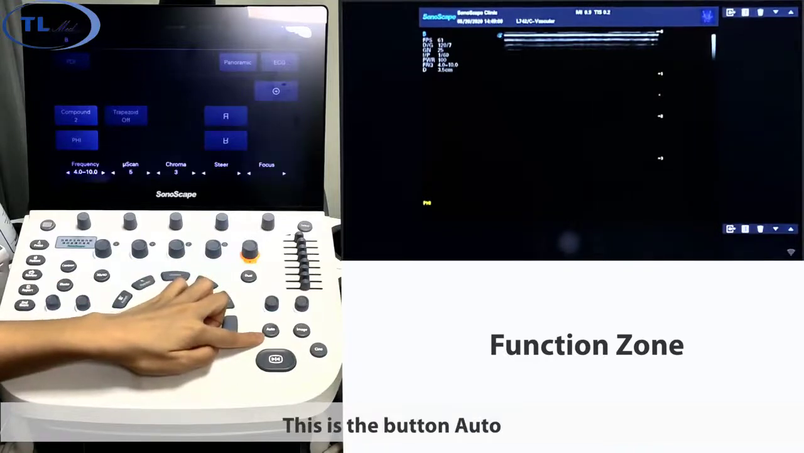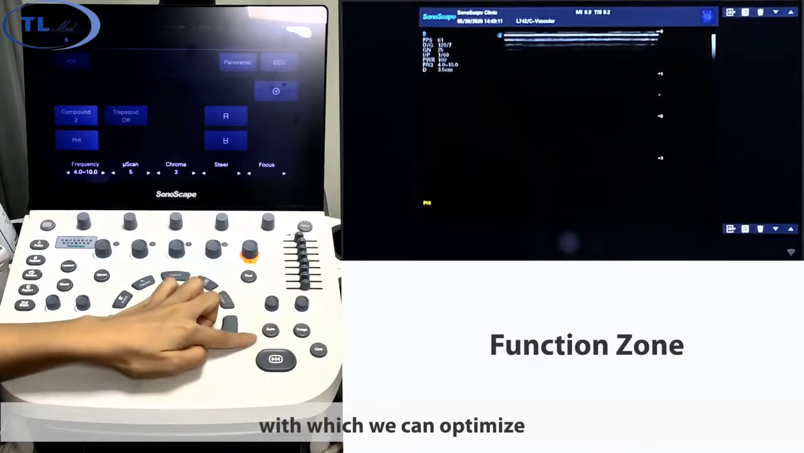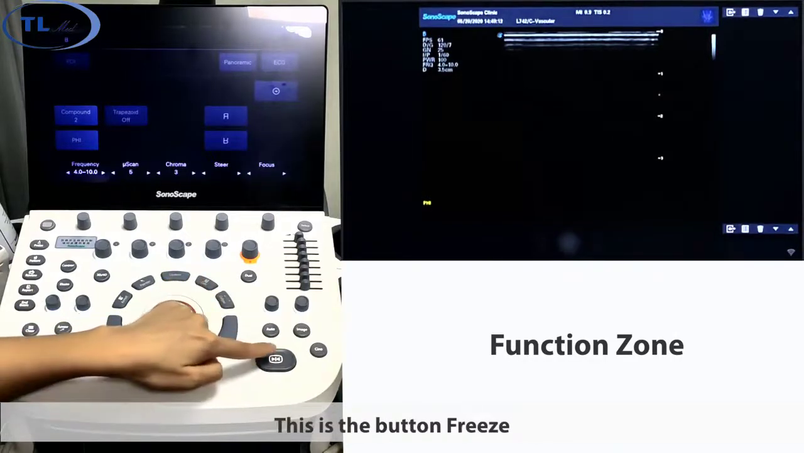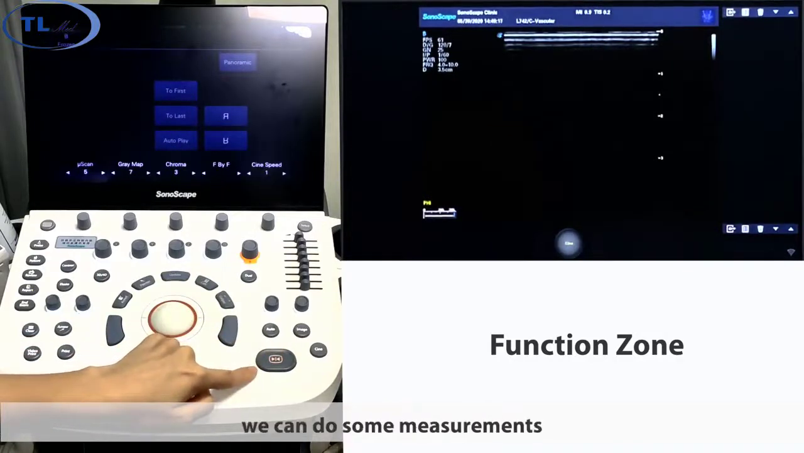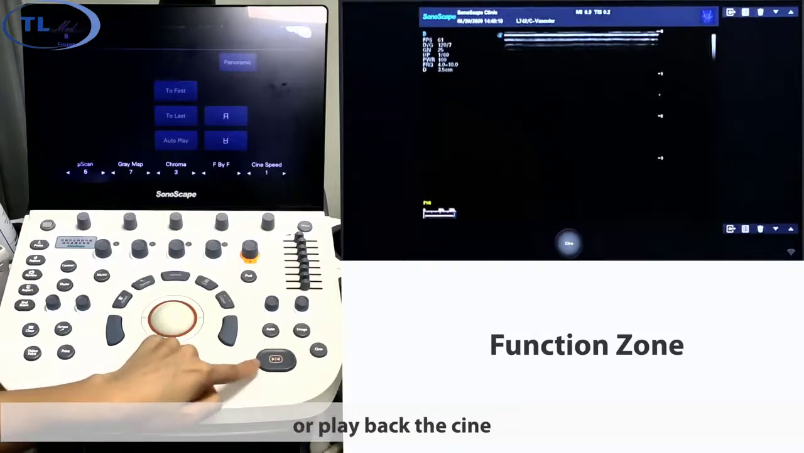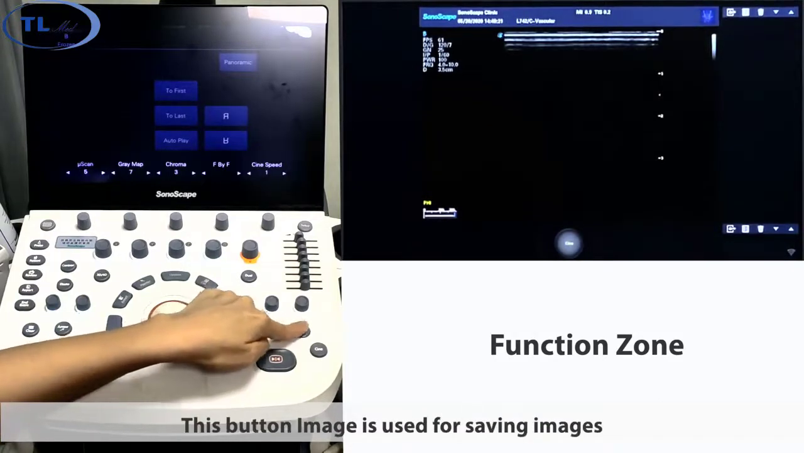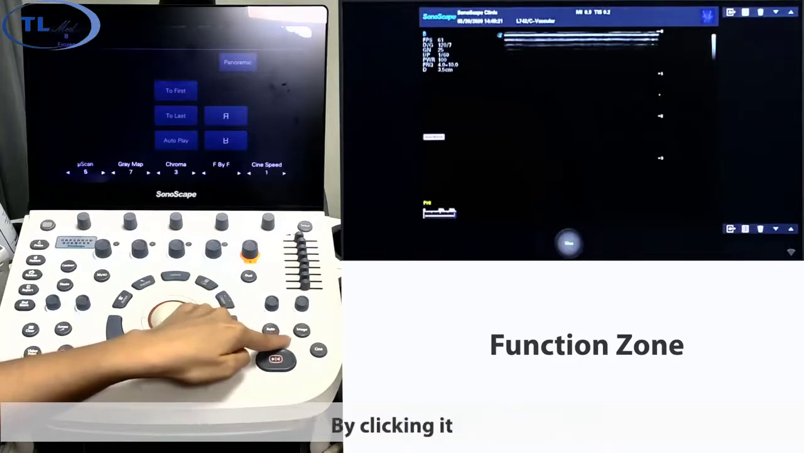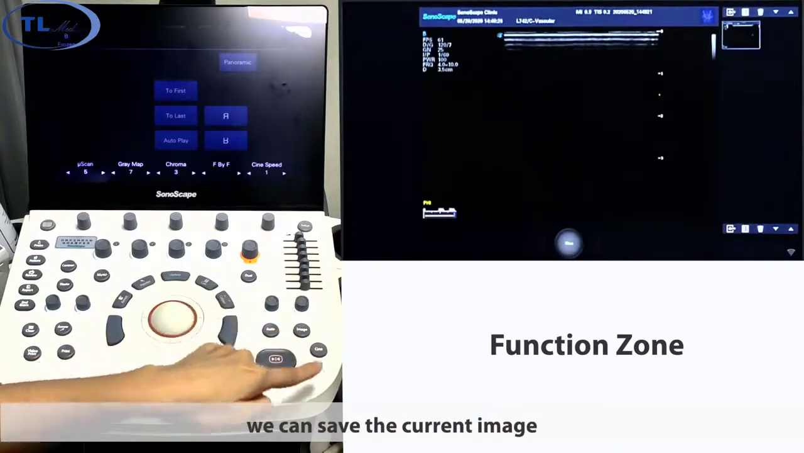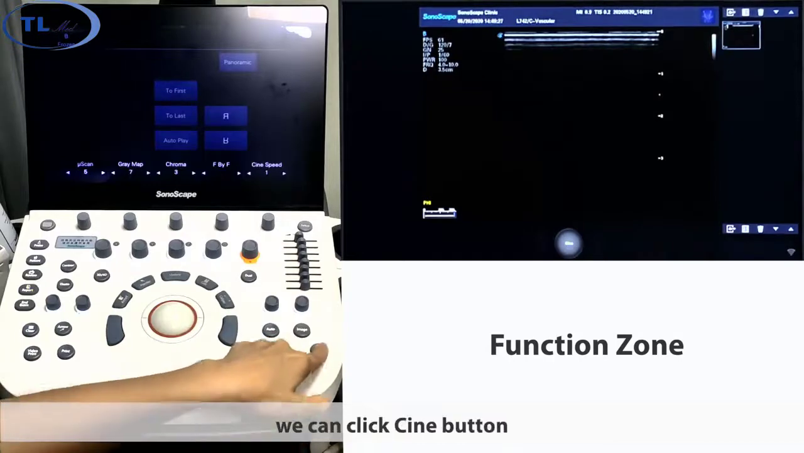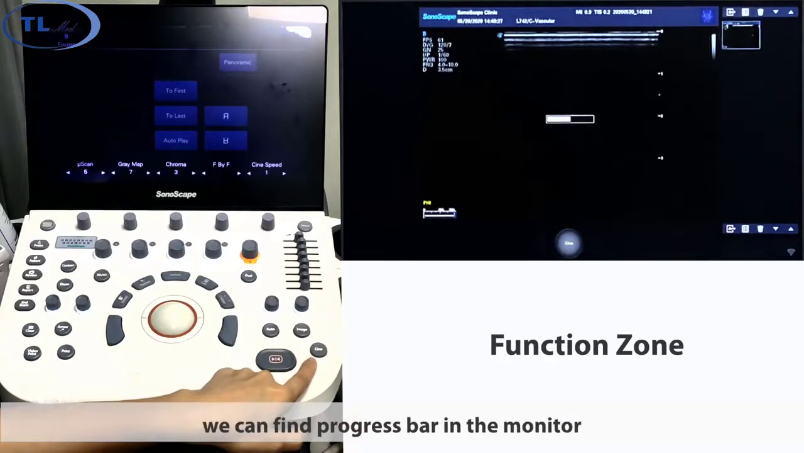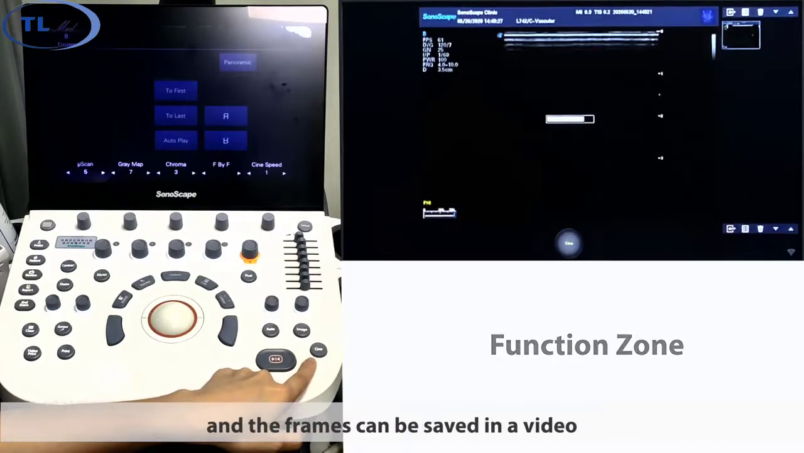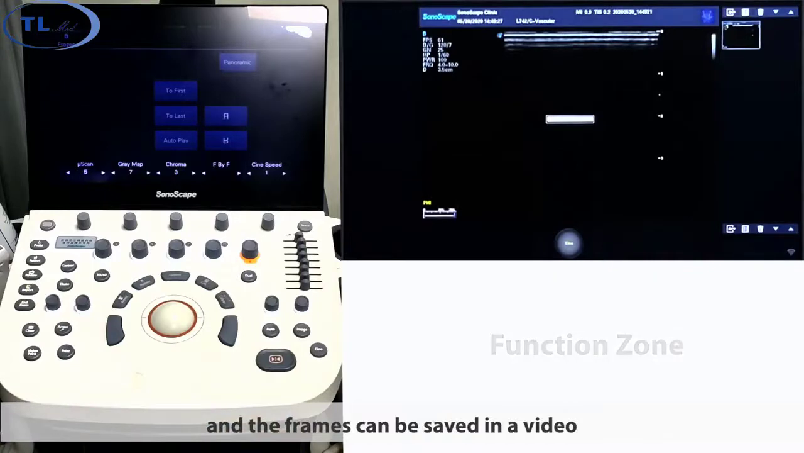This is the button auto, with which we can optimize beam, color, and PW image automatically. This is the button freeze, to freeze or unfreeze an image. After freeze, we can do some measurements or playback the scene. This button image is used for saving images. By clicking it, we can save the current image. If you want to save a scene, we can click the Scene button. After clicking it, we can find a progress bar in the monitor, and the frames can be saved in a video.